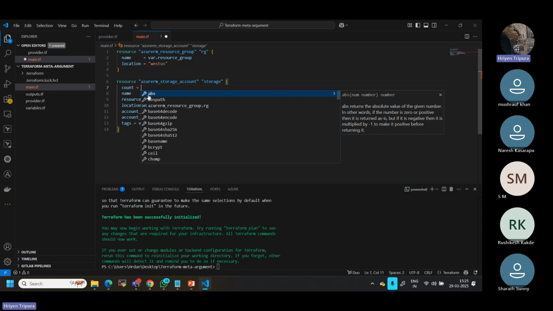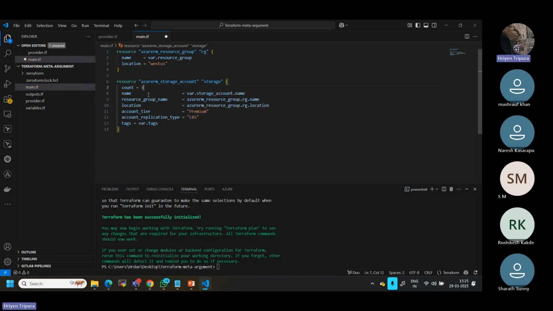In my case, let's say three. That means three different storage accounts are going to be created. But if you notice the name, can we have the same name for each storage account? No, we cannot. Each storage account should have a unique name.